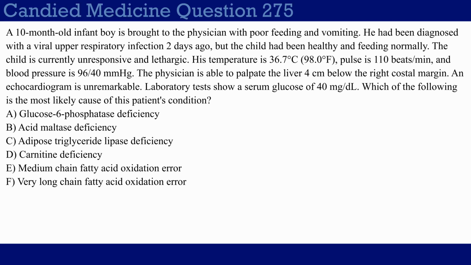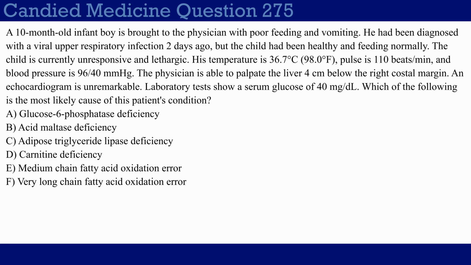A 10-month-old infant boy is brought to the physician with poor feeding and vomiting. He had been diagnosed with a viral upper respiratory infection 2 days ago, but the child had been healthy and feeding normally. The child is currently unresponsive and lethargic. His temperature is 36.7 degrees Celsius, 98.0 degrees Fahrenheit, pulse is 110 beats per minute, and blood pressure is 96/40. The physician is able to palpate the liver 4 centimeters below the right costal margin.